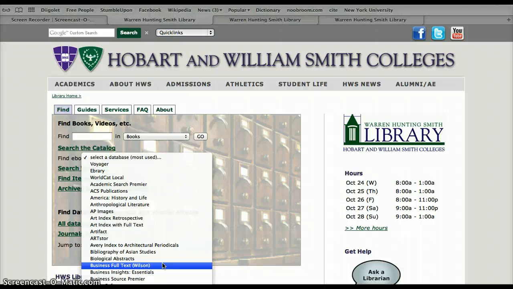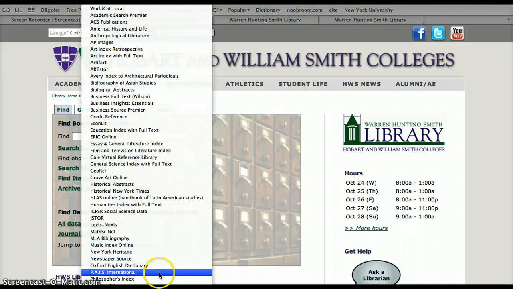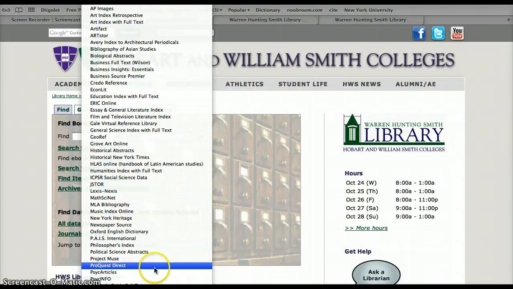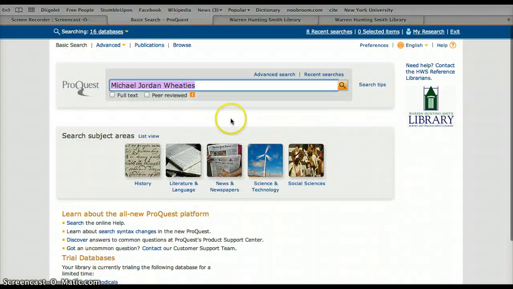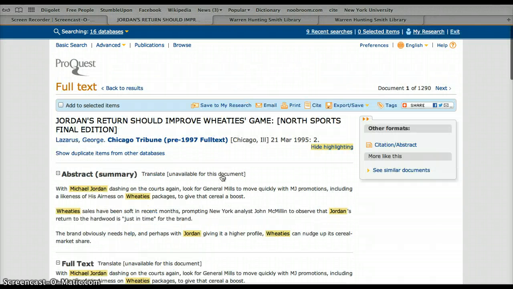So the first one we used was ProQuest. And once we got to ProQuest, we typed in Michael Jordan Wheaties because that was an endorsement. He had an endorsement deal with Wheaties. And we used the first resource, which was just an article talking about his return to the NBA and how that was projected to increase the sale of Wheaties.